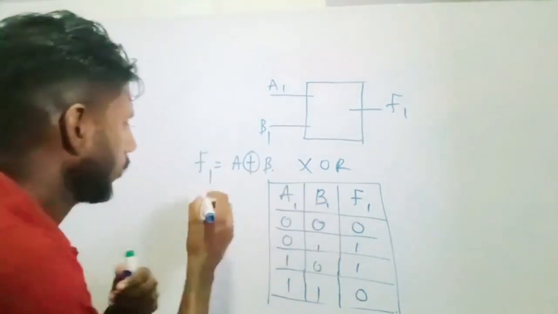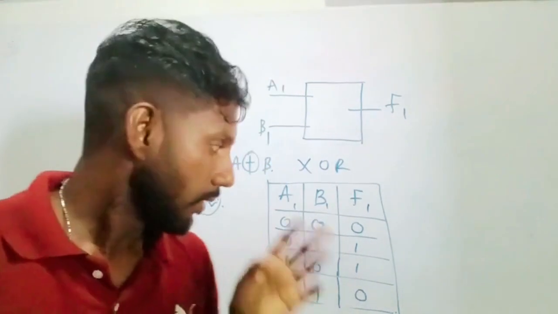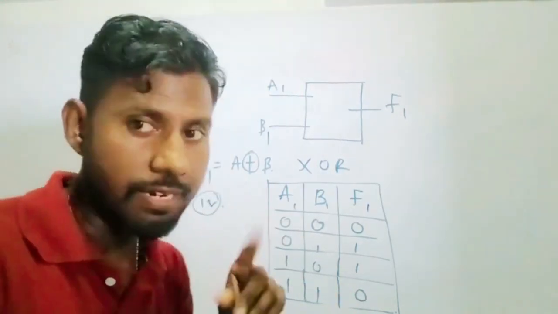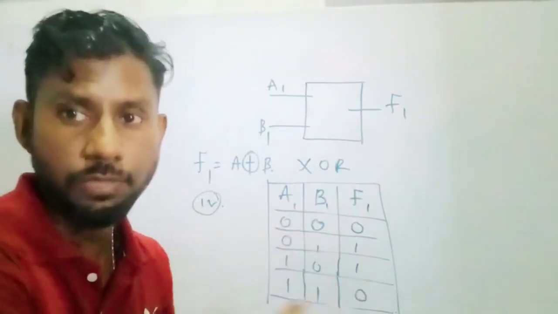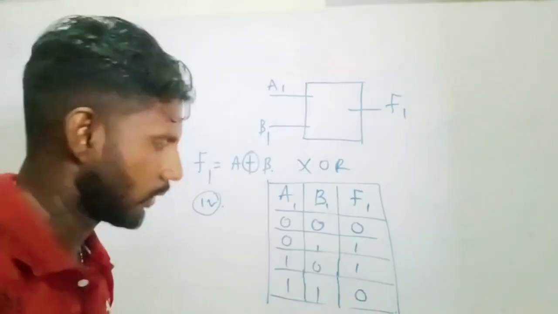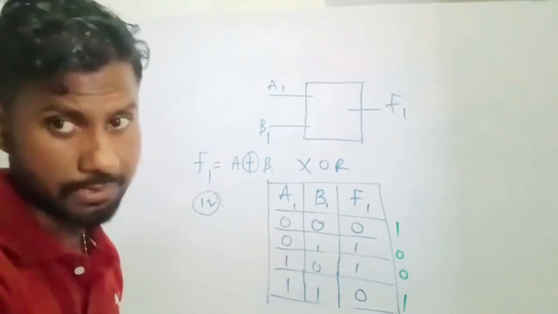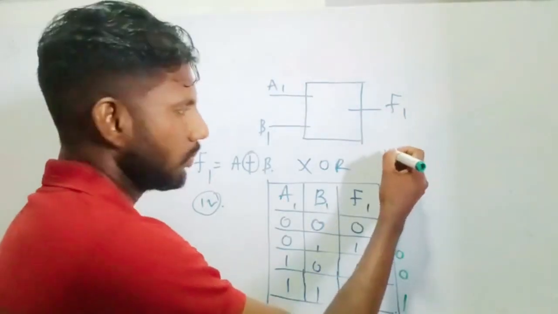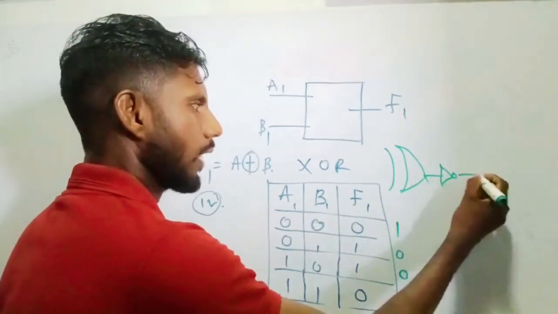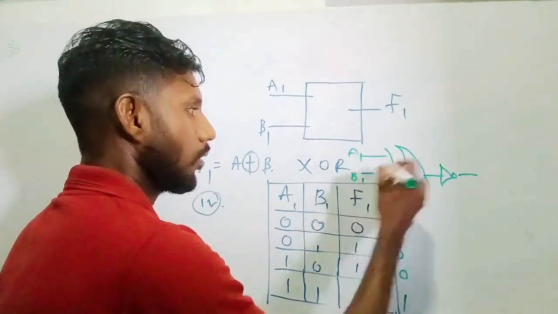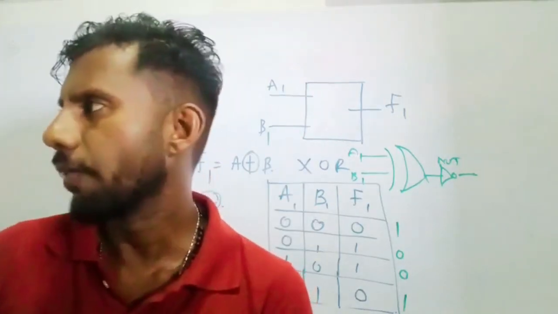So we are moving into the fourth part. Draw the logic circuit of the comparator using XOR gate and NOT gate. Right. So we have understood before that this F1 output is the exact opposite of this. So they are telling it's here 1 and here is 0 and 0. So exact opposite of this. So what we can do, we get XOR here, right? And we connect it to a NOT gate. So we have to draw this and we get marks, right?